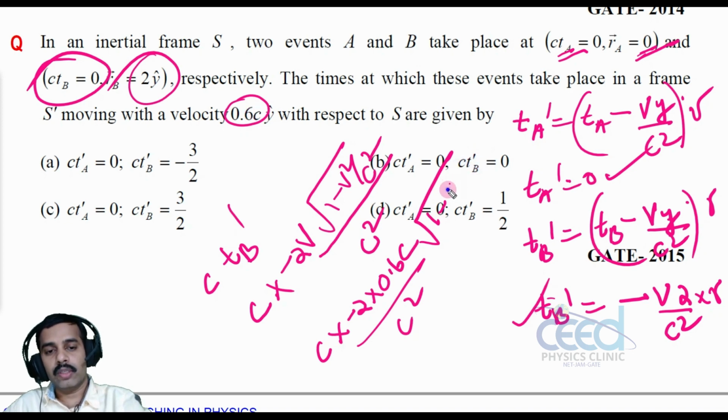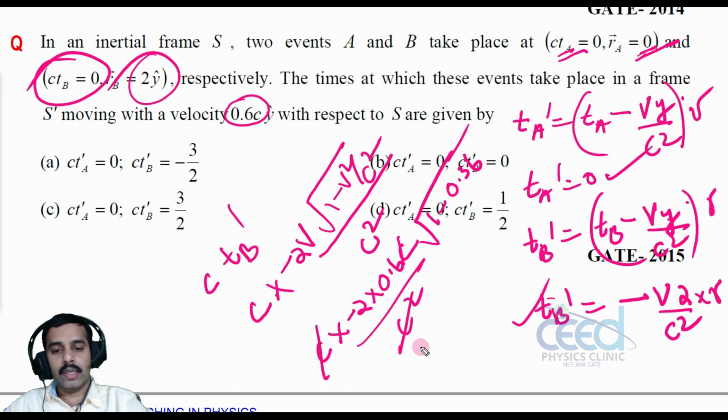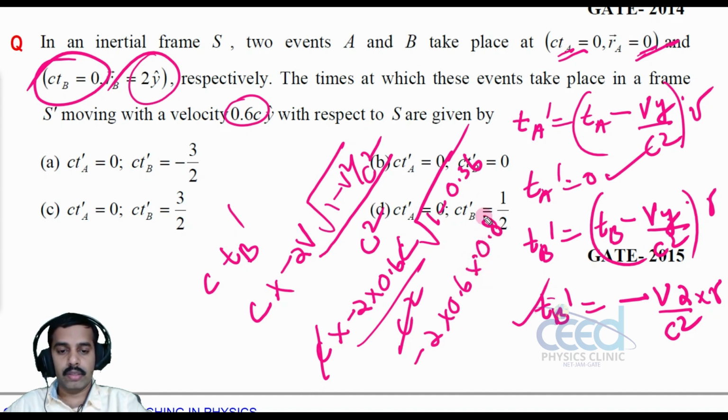So that means this will be 0.36. Right. Now let us cancel out this C square. And here we have minus 2 into 0.6, and this will be 0.64, its square root is 0.8, right? Alright, is it okay? Now what will be the answer?